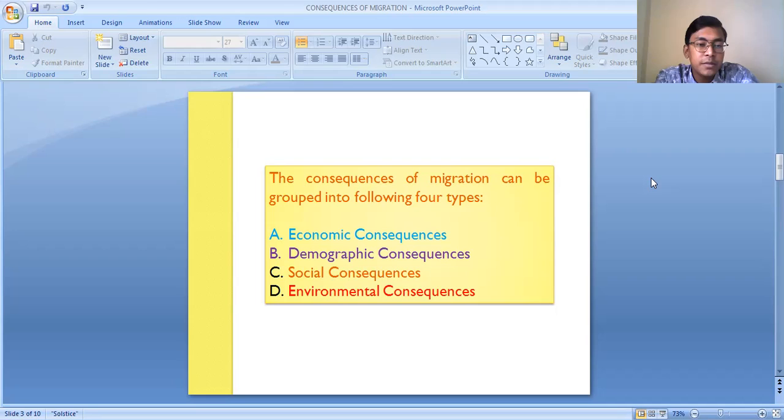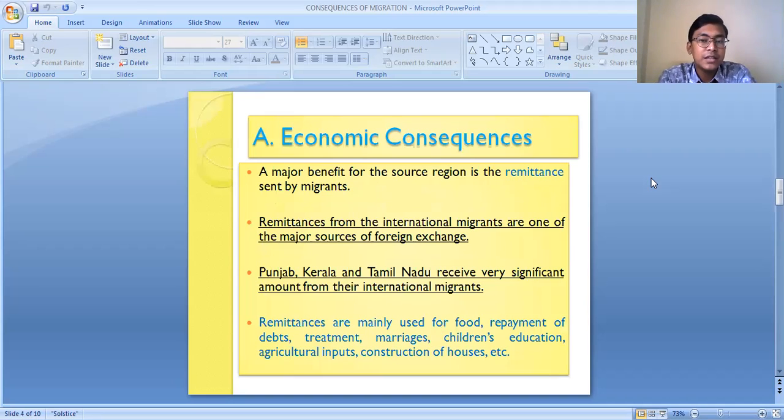The economic consequence of migration is related to the economy of the place of origin and the place of destination. As we know, people migrate to places of better opportunity to earn a better livelihood, to earn more money.